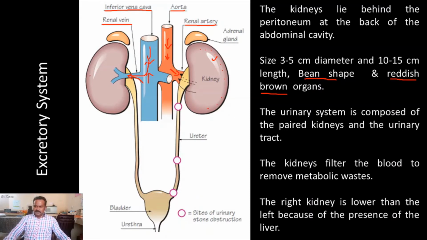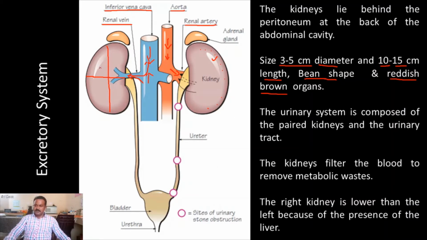And also the diameter of the kidney is approximately 3 to 5 centimeters. Similarly, the length of the kidney is approximately 10 to 15 centimeters. And the weight of the kidney is around 40 to 70 grams per kidney. This is the basic information.